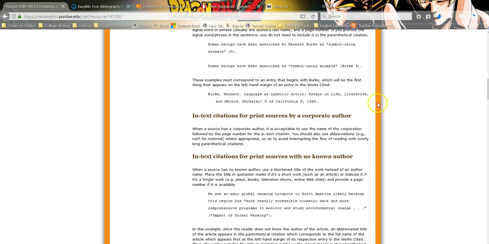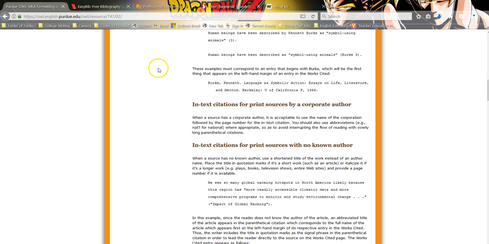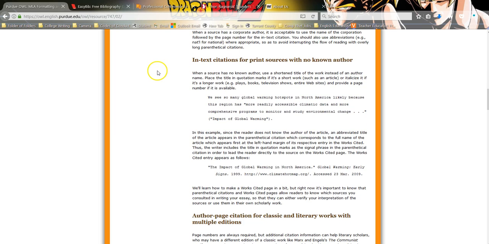Not language or symbolic action or anything random. It's literally Burke. Many of you put Othello inside of the in-text citation for the Othello paper. Sorry, it has an author, Shakespeare. Back, scene, line number. Make certain you come here to look. Make certain you're certain about what you're doing.